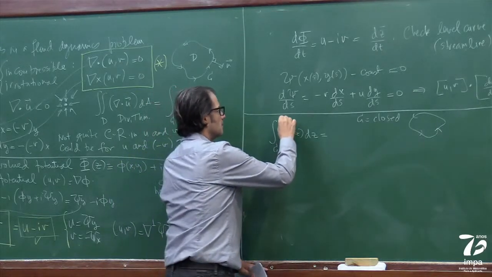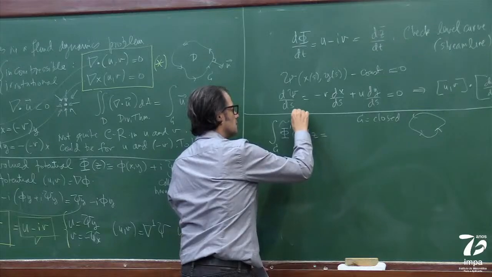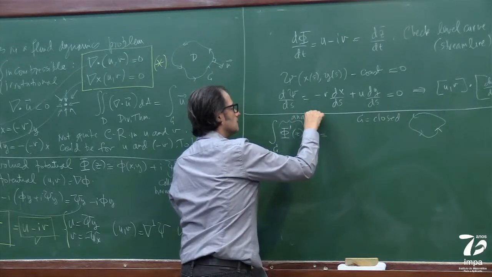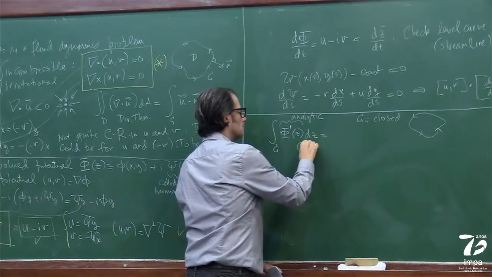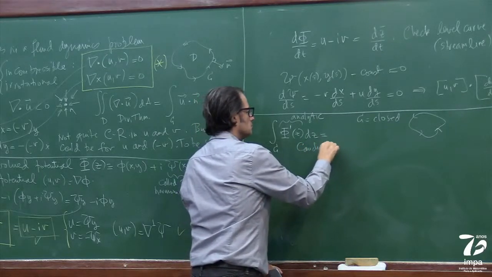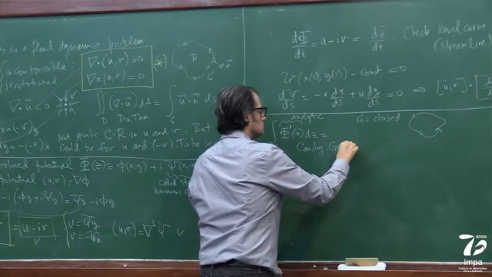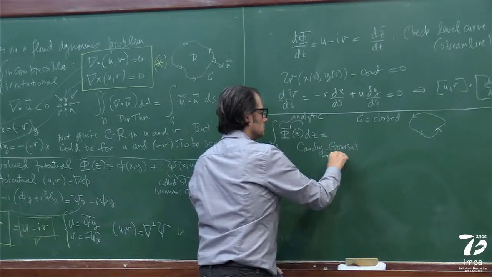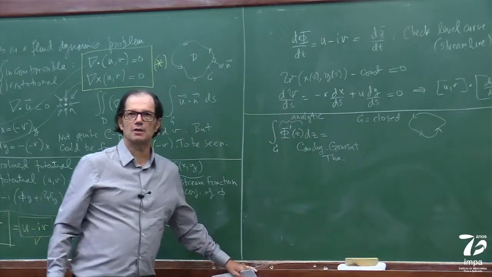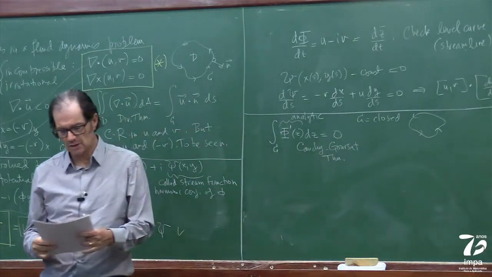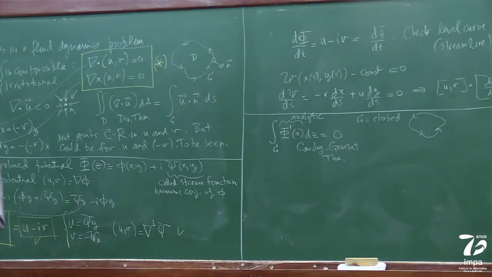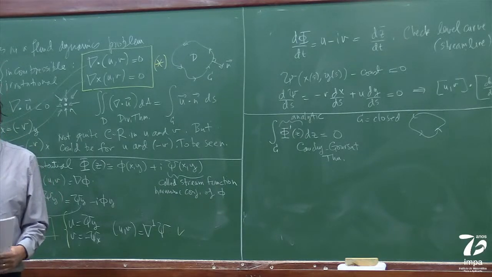So if this is an analytic function, let's assume that, then from the Cauchy-Goursat theorem, this is 0.